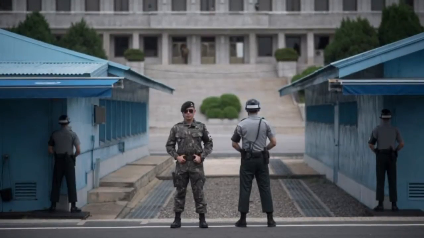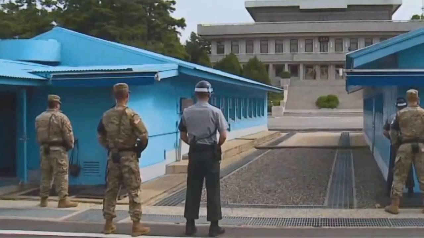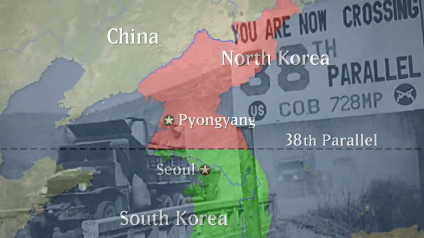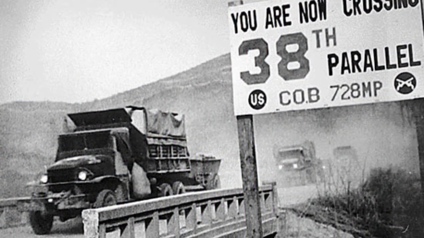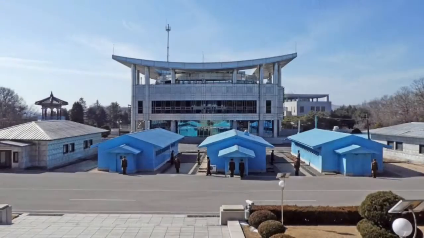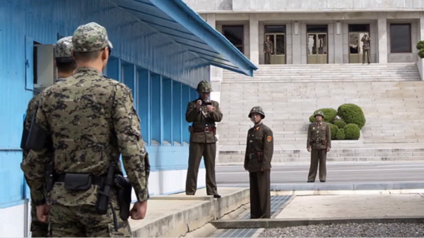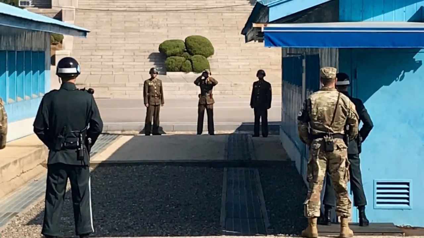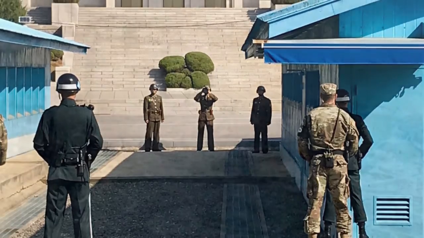The 38th parallel is the border that divides North Korea and South Korea. It has a latitude of 38 degrees north. Even though it was created in 1945, it is still acting as a border today. There is a concrete border that directly divides the North and South. On one side there are North Korean soldiers and on the other there are South Korean soldiers.